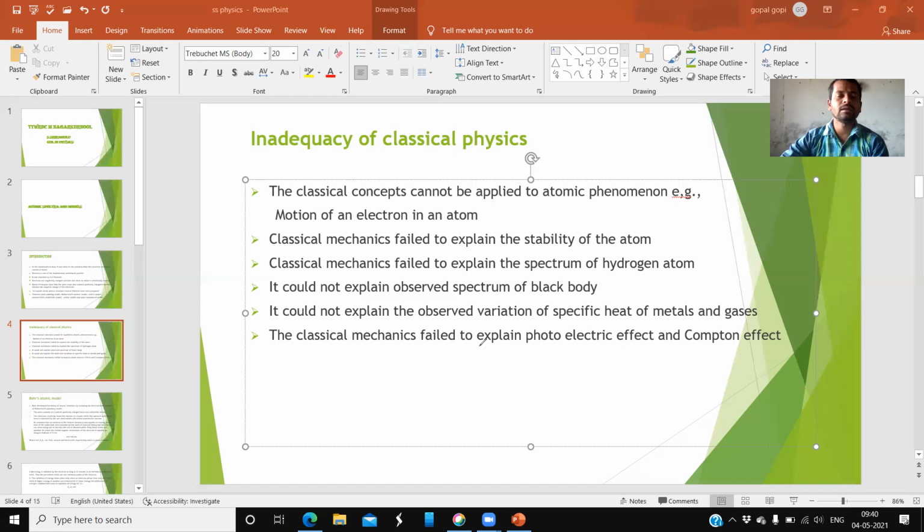Next, classical mechanics failed to explain the photoelectric effect and Compton effect. Photoelectric effect means, suppose we take a metal and expose it to the sun rays. When the light falls on the surface of the metal, certain electrons come outside. How?